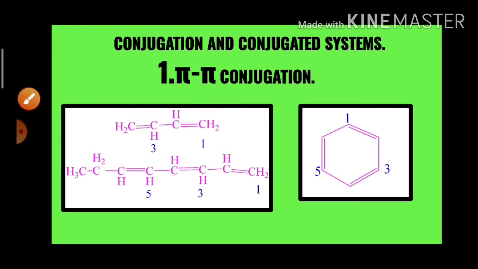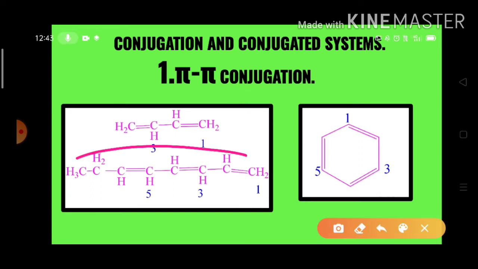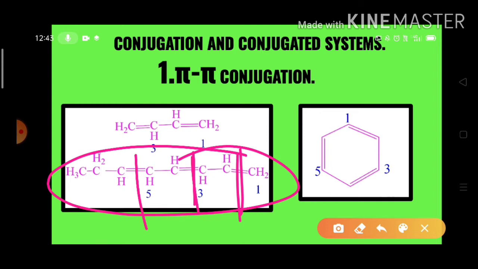Here in this example also, this is the second example. Look here, first pi bond, second pi bond, third pi bond. The first and second pi bond are separated by a single sigma bond, and in a similar way, the second and third pi bond are also separated by a single sigma bond. If two pi bonds are separated by more than one sigma bond, we don't call it the conjugation.